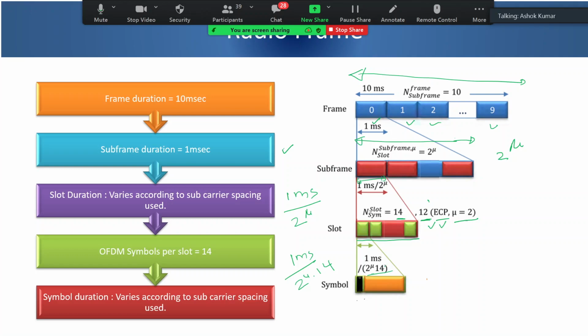There is one question in the chat box: how is eMBB managed with higher numerology and high speed mobility with higher frequency band? Higher frequency bands will definitely use higher numerology, and regarding high speed mobility, the way it has been designed, it will support mobility of 500 kilometers per hour.